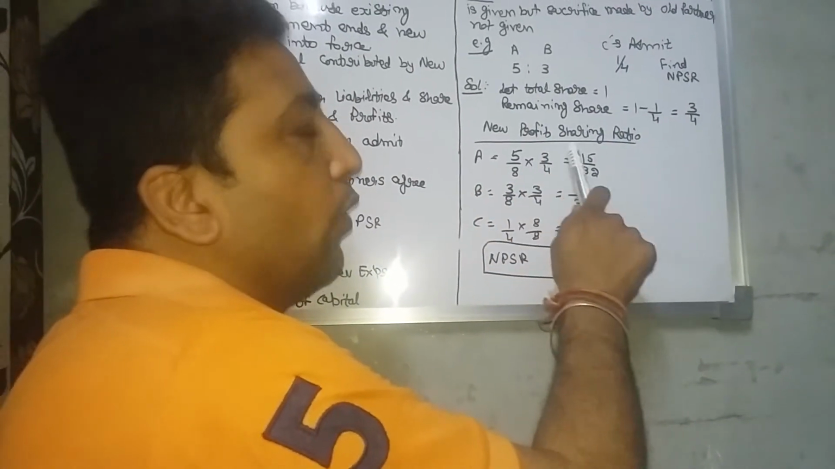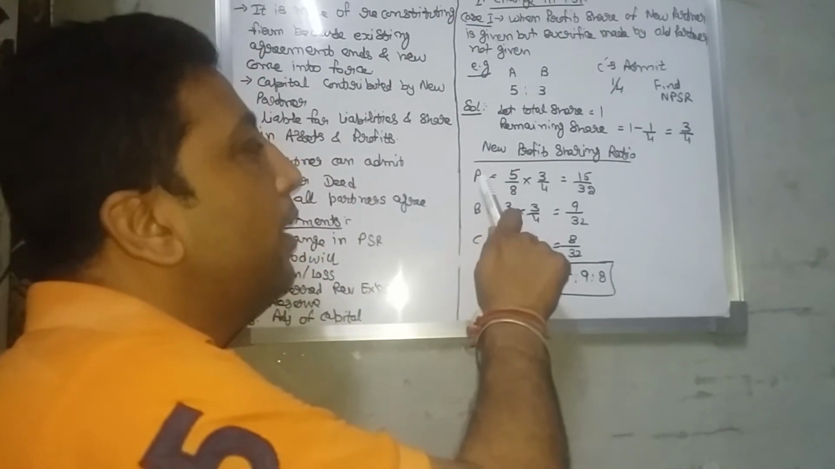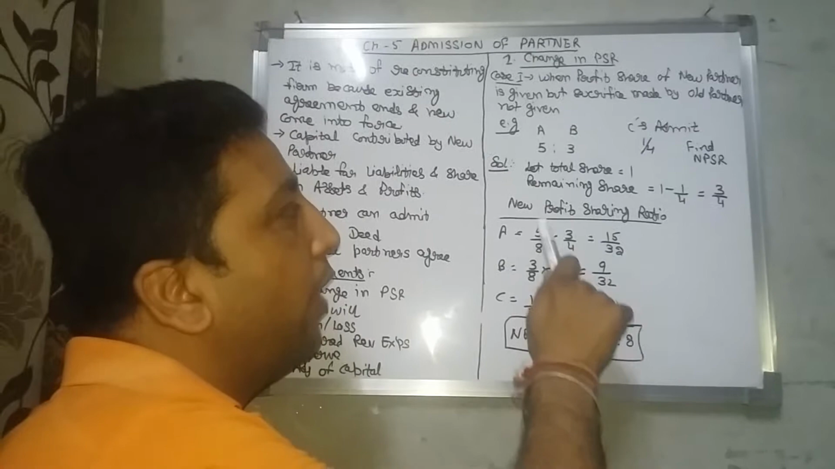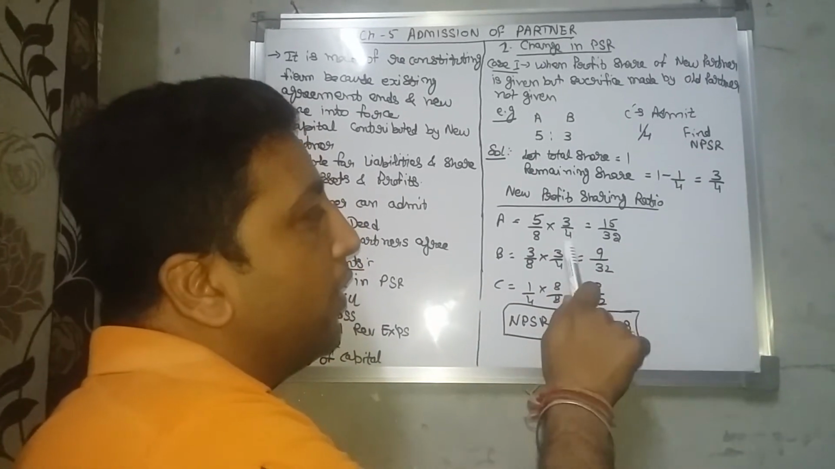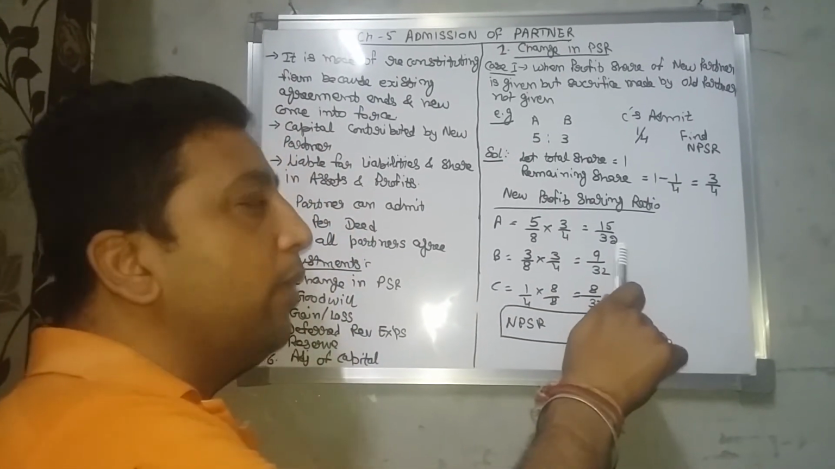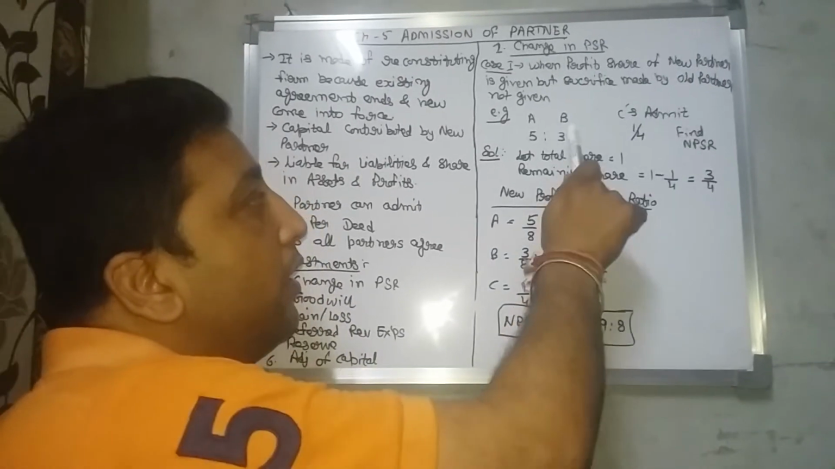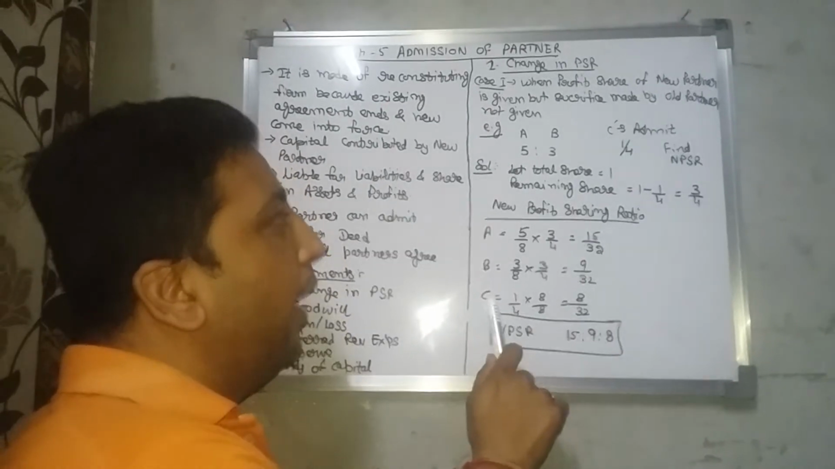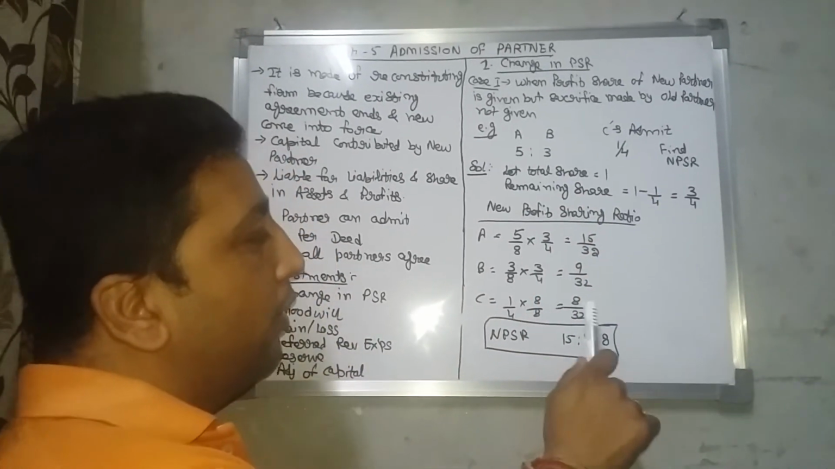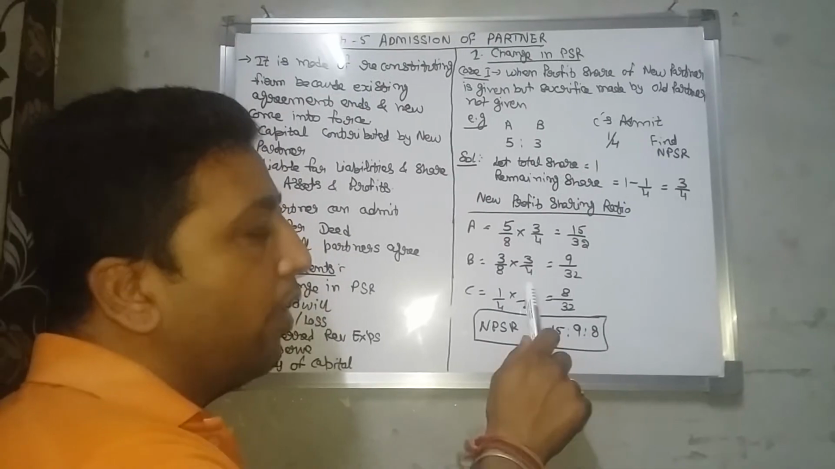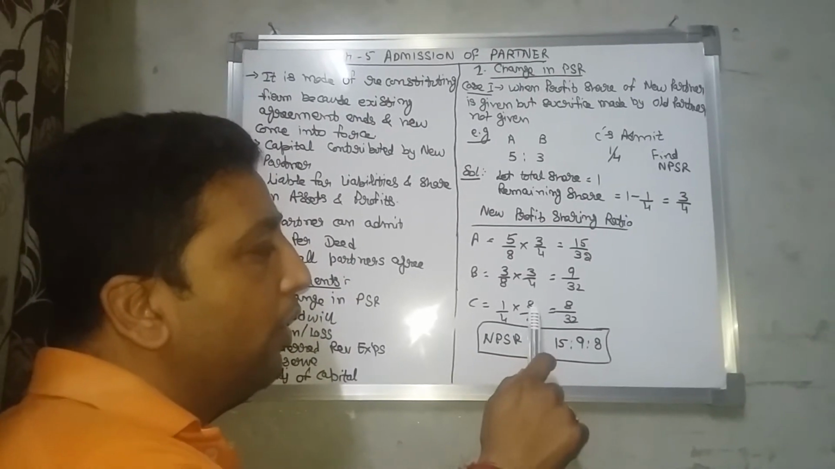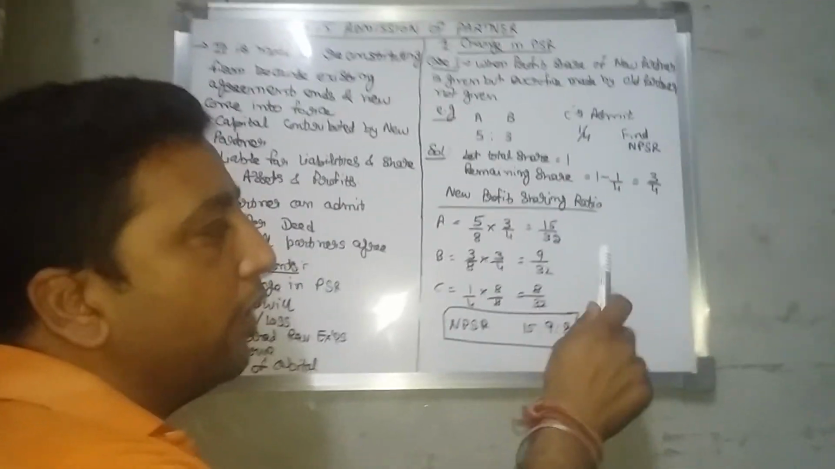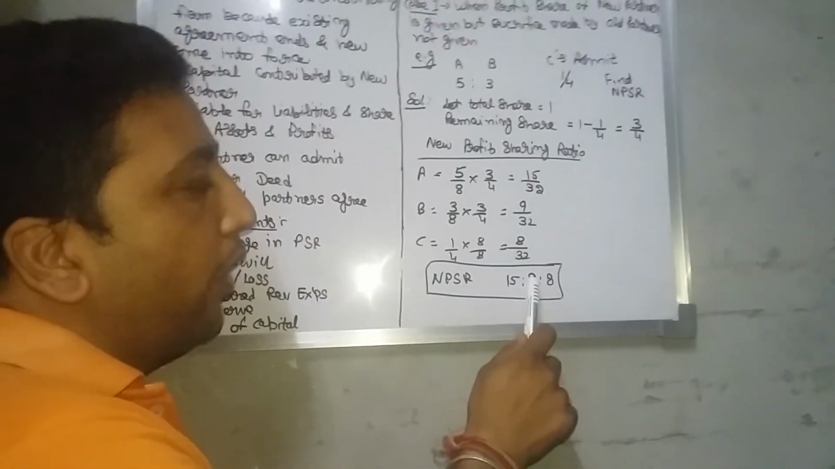Whenever we calculate the new profit sharing ratio, first A's previous ratio is 5 by 8, multiplied by the remaining share 3/4, which comes out to be 15 by 32. Next B, 3 by 8 multiplied by 3 by 4, that is 9 by 32. And C is 1/4. The denominators should be equal, so we multiply by 8, giving 8 by 32. Then the new profit sharing ratio would be 15 is to 9 is to 8.